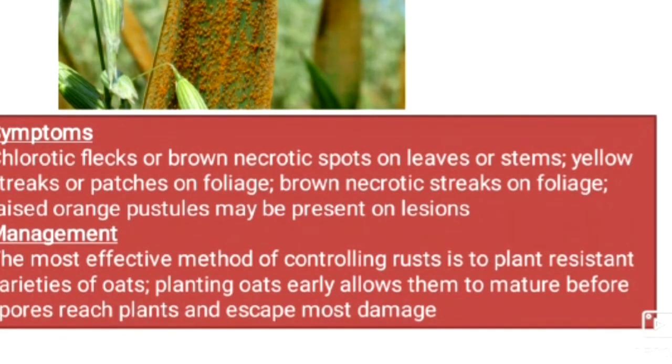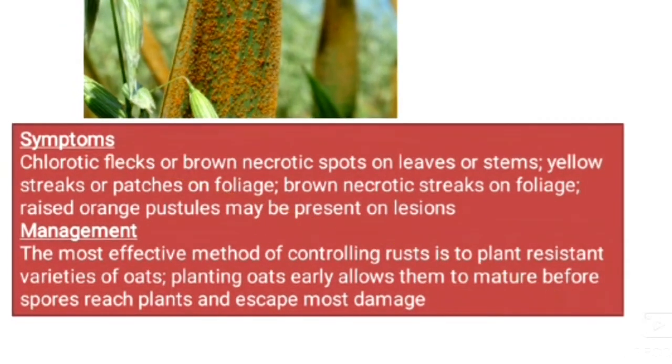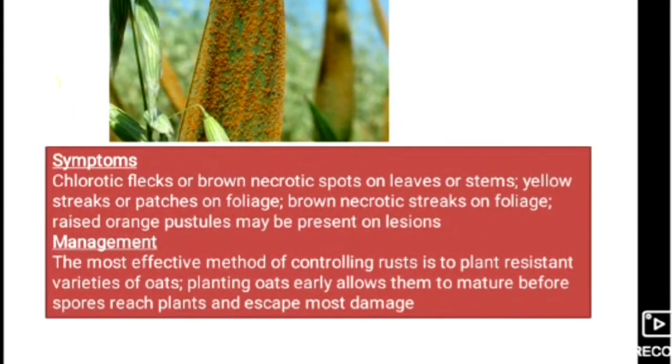The most effective method of controlling rust is to plant resistant varieties of oats. Planting oats early allows them to mature before spores reach the plant and escape most damage. Follow these methods for controlling this disease.